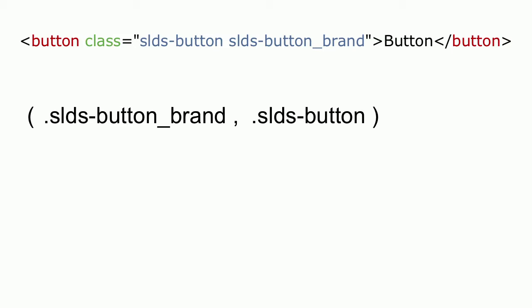And that second selector, this pairing, is what we call the assertion selector. It's a fancy term for a selector that asserts where the first one should go. And since it's a selector, we can go ahead and define an assertion selector for that selector. And that goes on a button, right? It just goes right on a button, nothing else. And button's a valid selector in CSS, and you can use any valid selector in CSS. So hopefully you can see with just these pairs, we can walk SLDS button brand to button and button to the actual button element, and there we are. We have everything accounted for and in the right place.